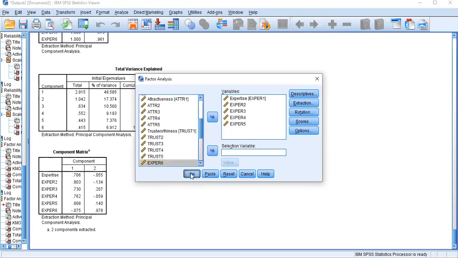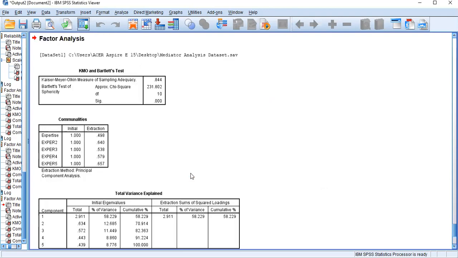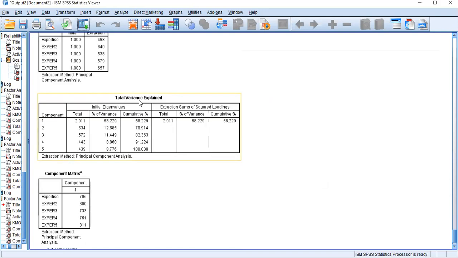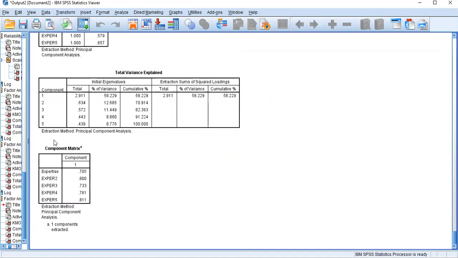Then again you can run this factor analysis. Now you can see the KMO value is greater than 0.5, the significance value is less than 0.05, the total variance explained is more than 58%, and the component matrix now comes under one component.